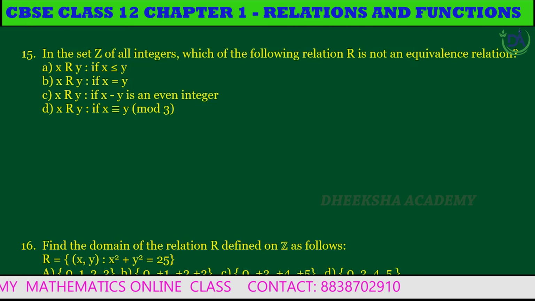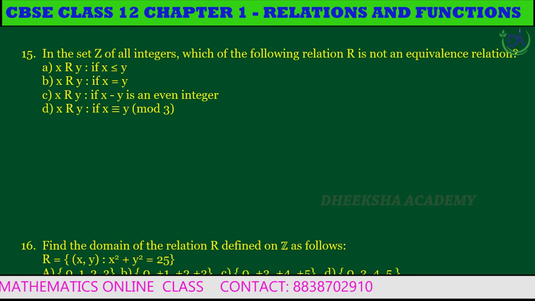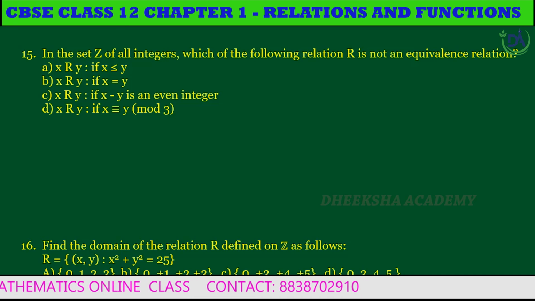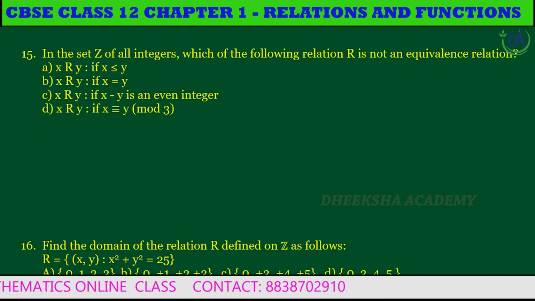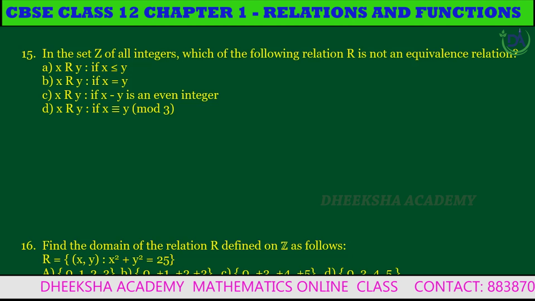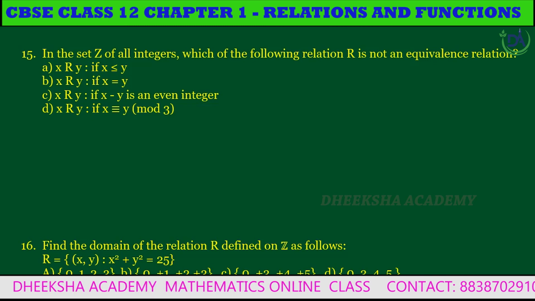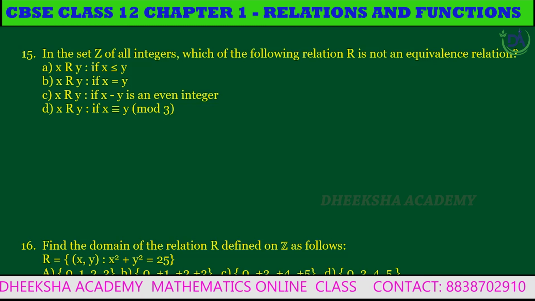Second, x related to y if x is equal to y. Third, x related to y if x minus y is an even integer. And fourth, x related to y if x is congruent to y mod 3.